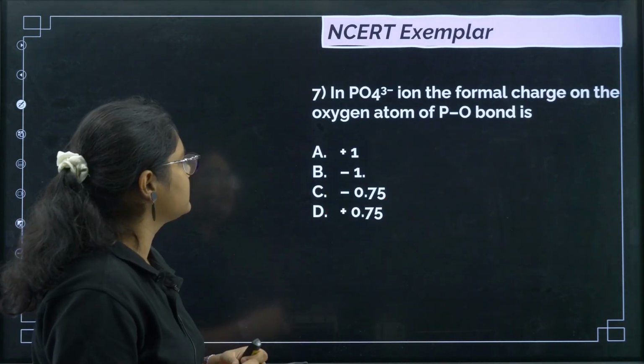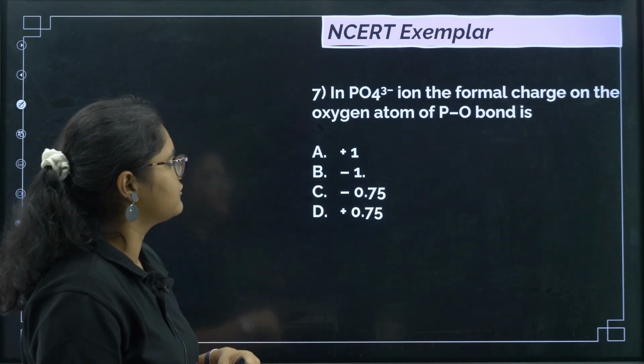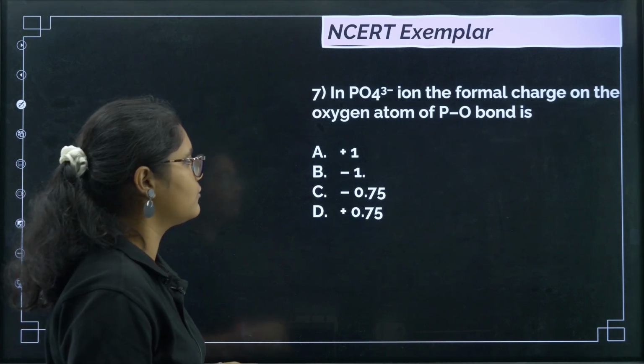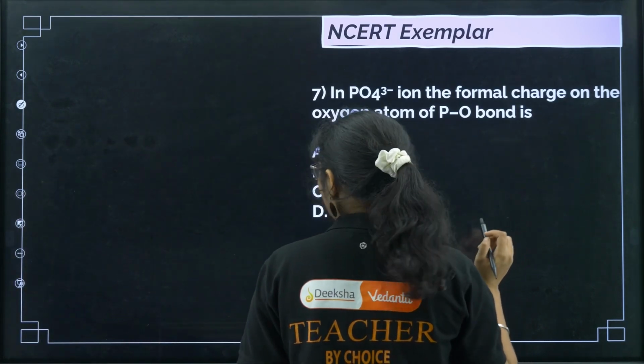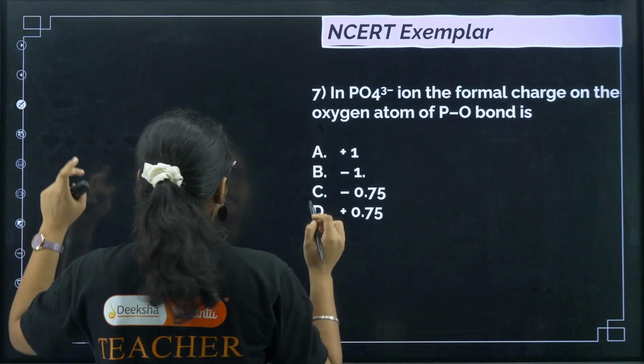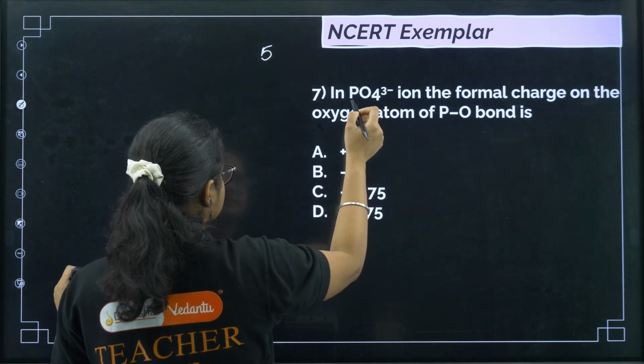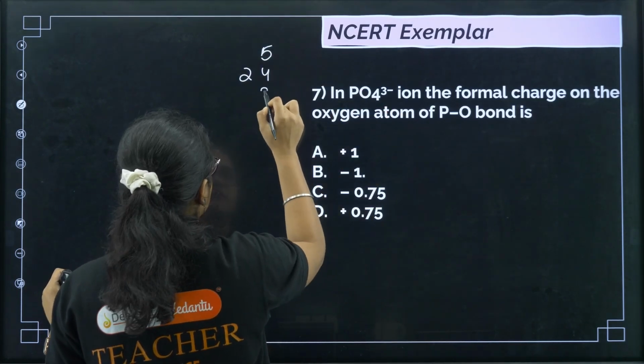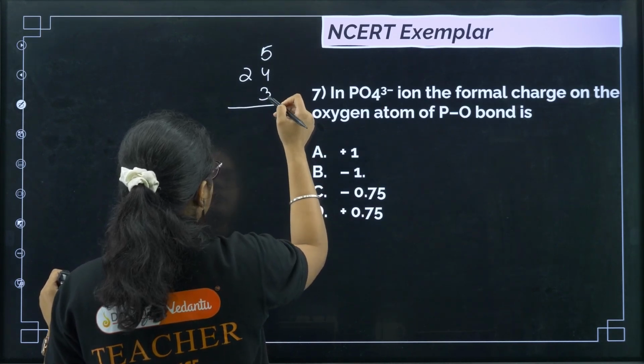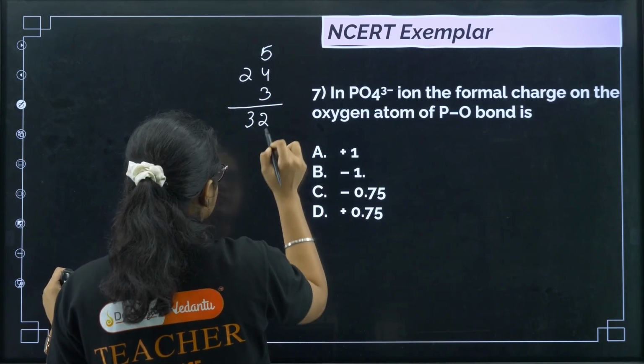Next, coming to the 7th question: in PO4 3-, the formal charge on the oxygen atom of the P=O bond is. So if you draw the PO4 3- structure, phosphorus has 5 valence electrons, oxygen has 6 into 4, 24, and then we have 3. So 24 plus 3 is 27, 27 plus 5 is 32.